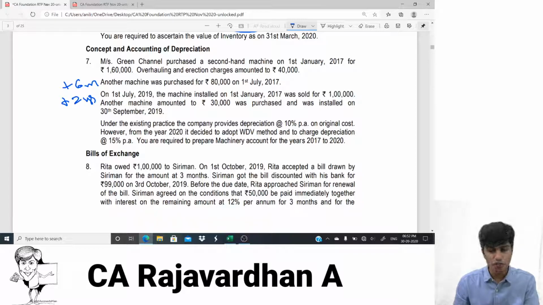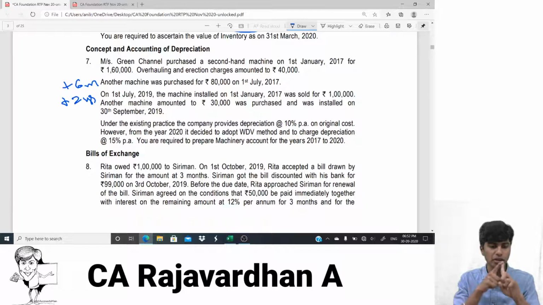The machine was installed on 1st of January 2017. So the first machinery was sold for 1 lakh and another machinery has been purchased for 30,000. Purchased and installed on 30th of September. So perfect. So it's sold for 1 lakh. Yeah, the entire machinery has been sold.